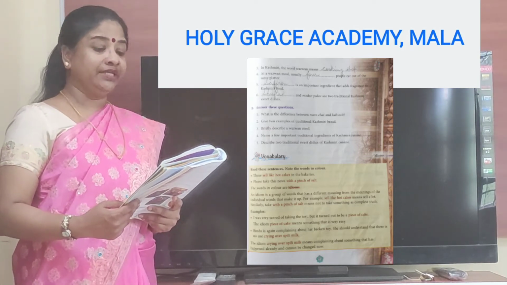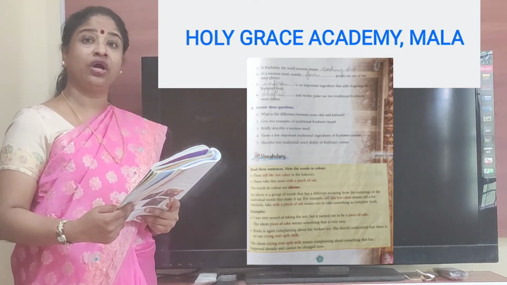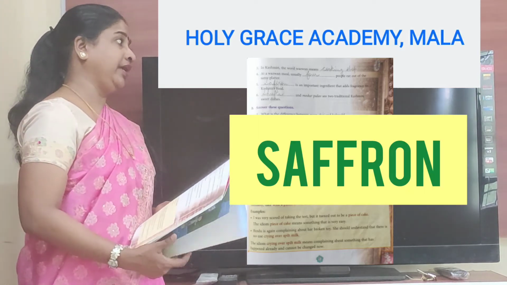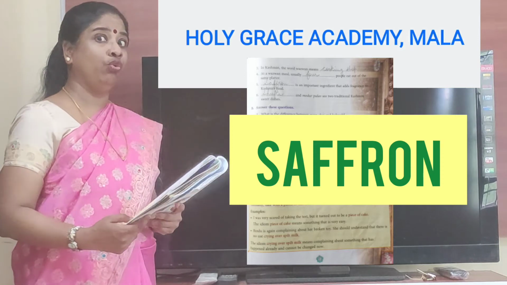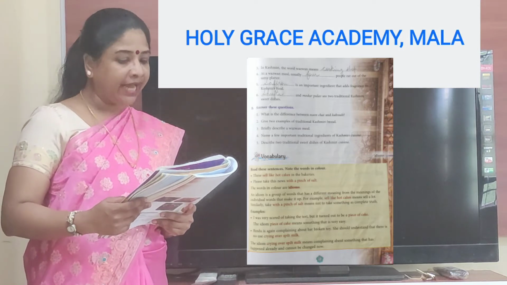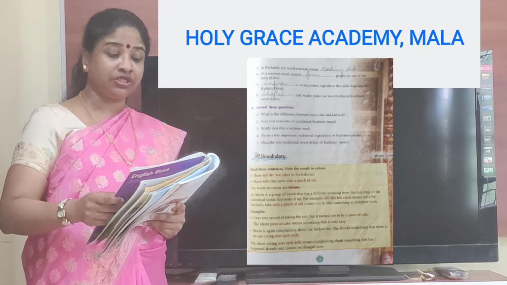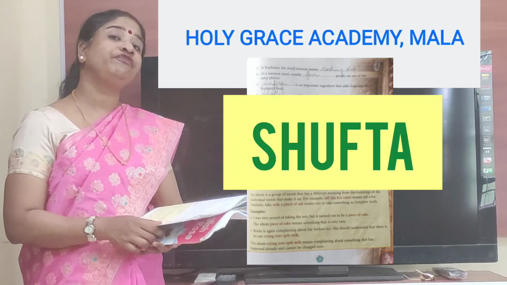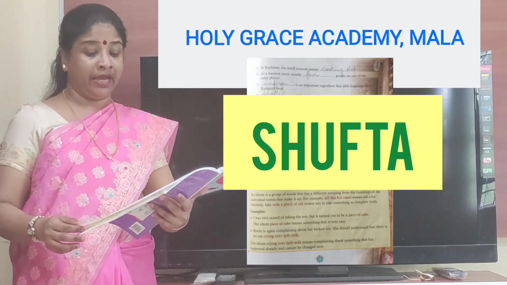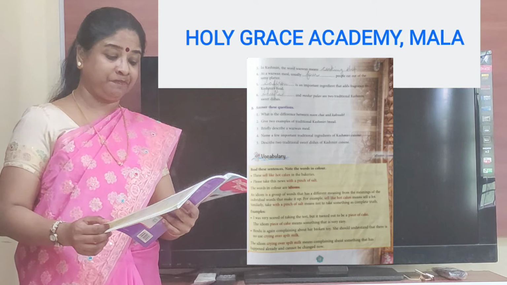Question 5. Dash is an important ingredient that adds fragrance to Kashmiri food. The answer, saffron. Look at it. That's the spelling. S-A-F-F-R-O-N. Saffron. And then number 6. The final one. Dash and Modur Palau are two traditional Kashmiri dishes. The answer, children? Shufta. S-H-U-F-T-A. Shufta and Modur Palau are two traditional Kashmiri dishes.